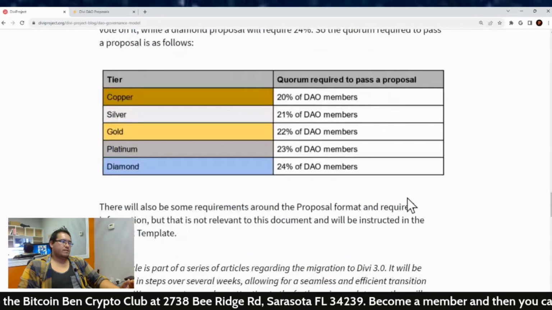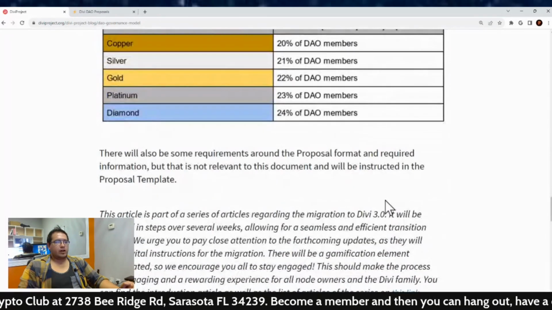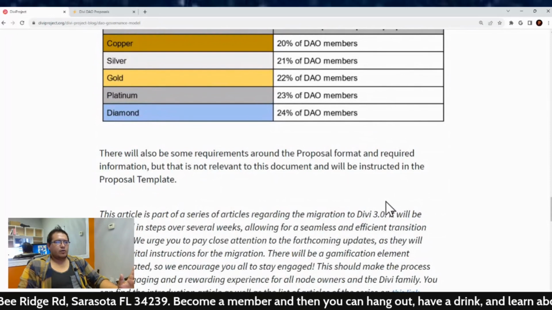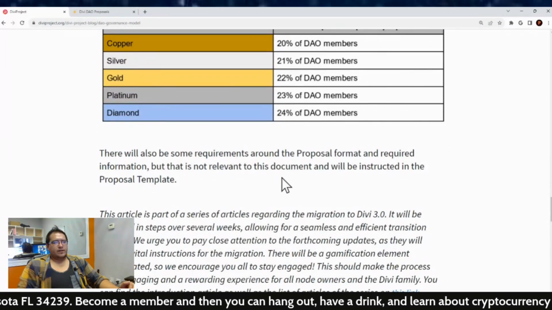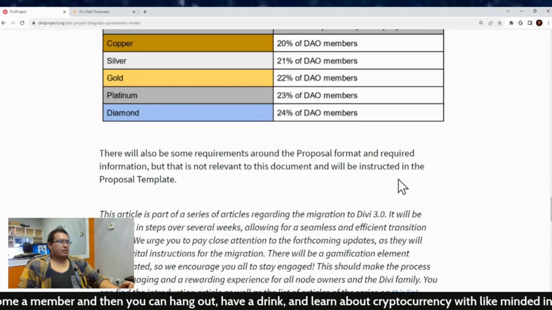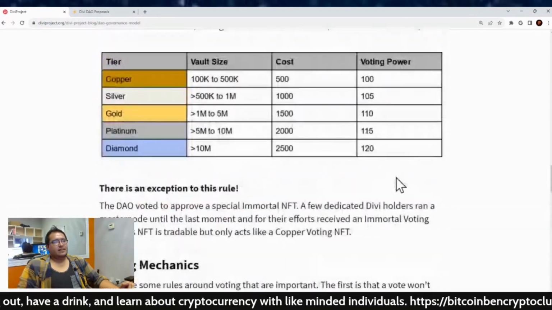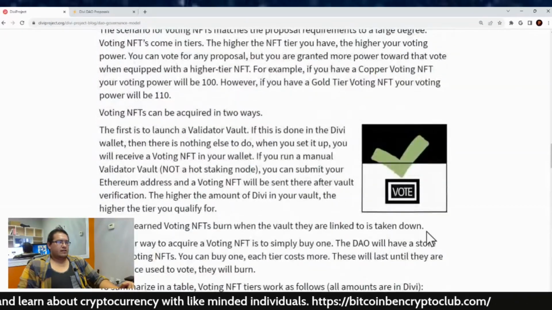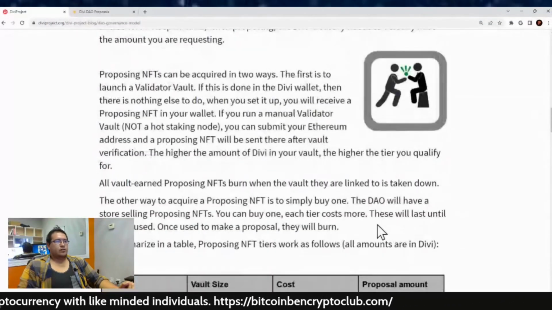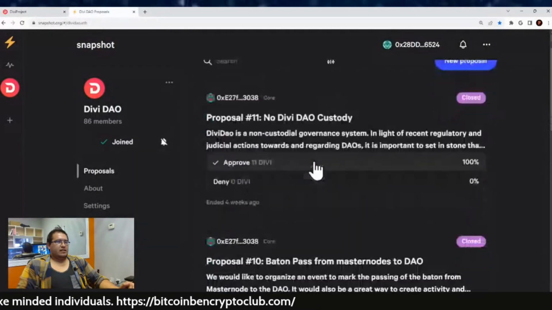Now, there will also be some requirements around proposal formats and required information, but that is not relevant to this document, and will be covered in the proposal template. So there you go. That's a little bit about the Divi DAO governance model, how it works, how these NFTs are in place. And again, these were all voted on in the DAO previously. You can see here on the page.